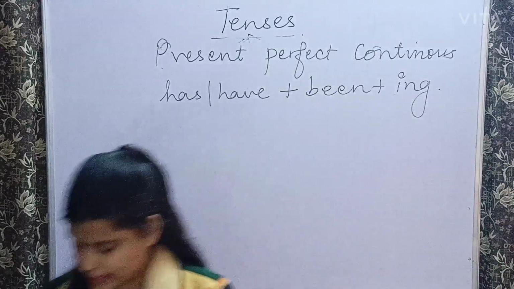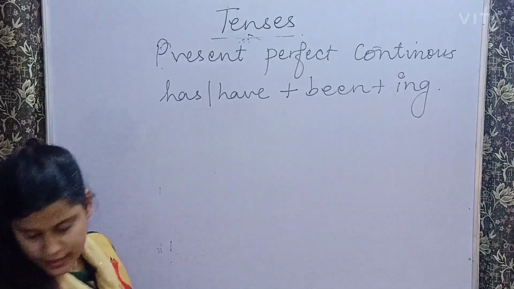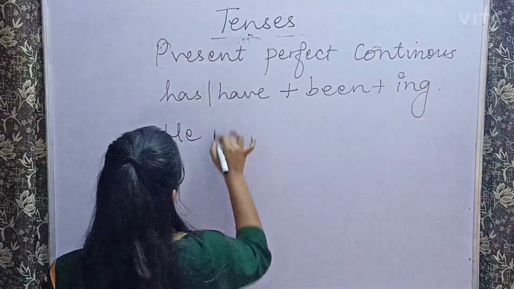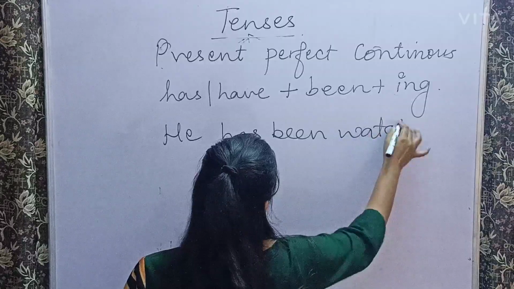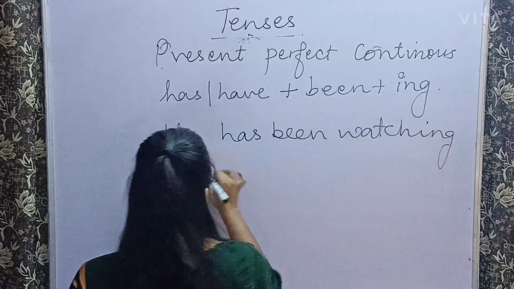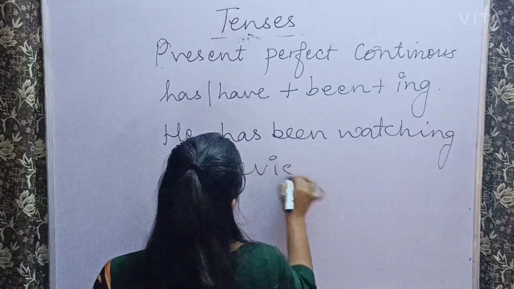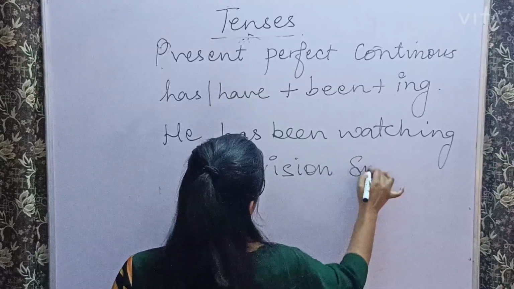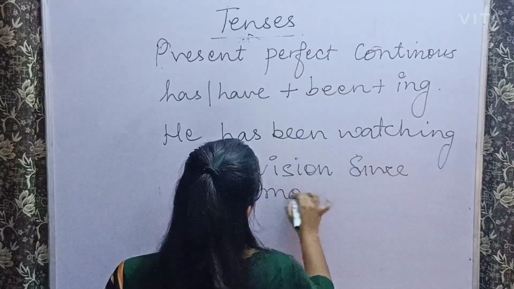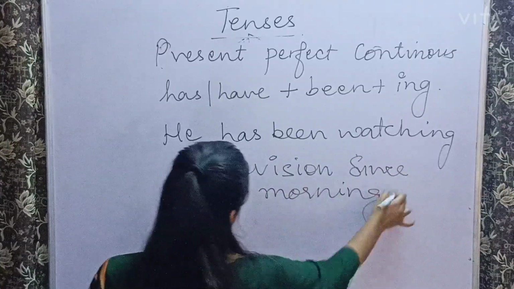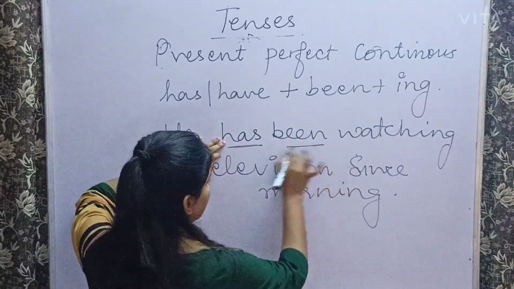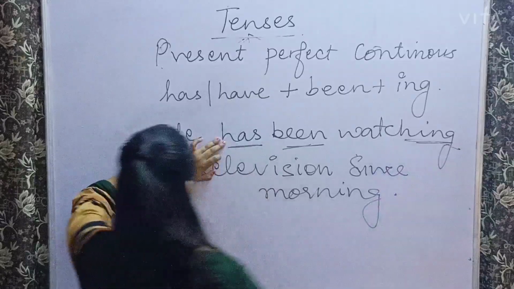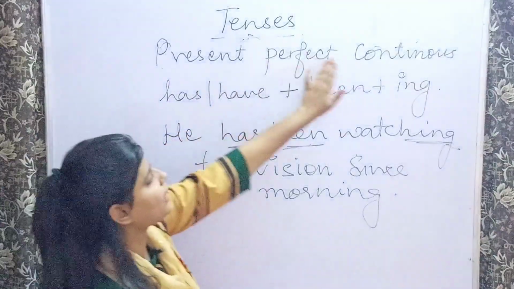Let's see a sentence, like suppose I say he has been watching television since morning. The best way to identify this is that it has has, it has been, plus it has the ing form of the verb. So this is your present perfect continuous sentence.